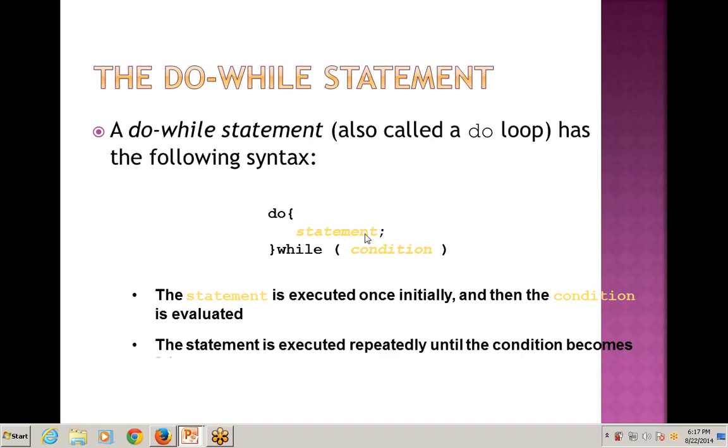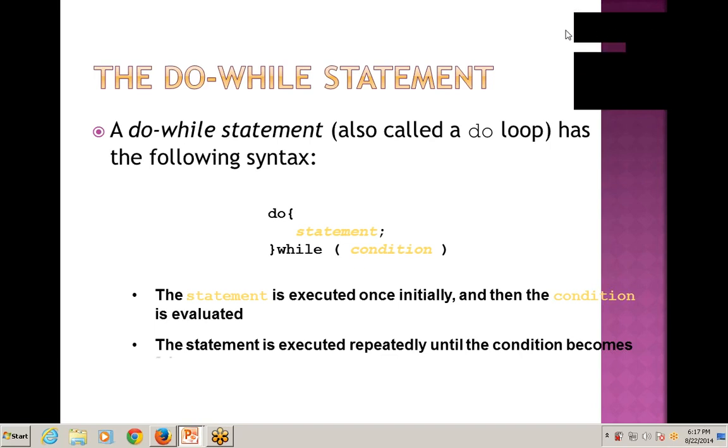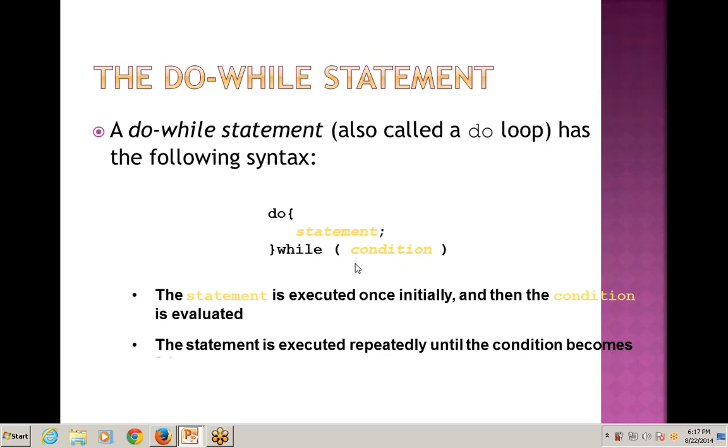So whenever we are using a do while statement, the statement will execute at least once, because the condition is checked at the end. So first the one statement is executed and then the condition is checked.